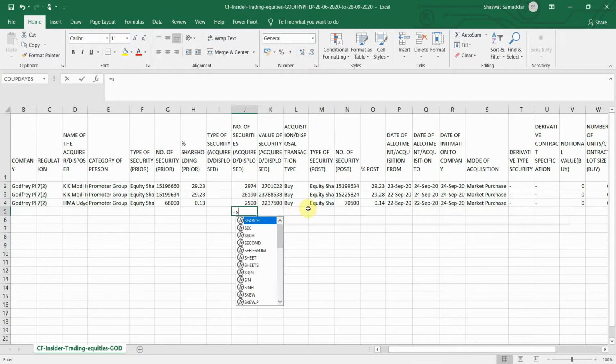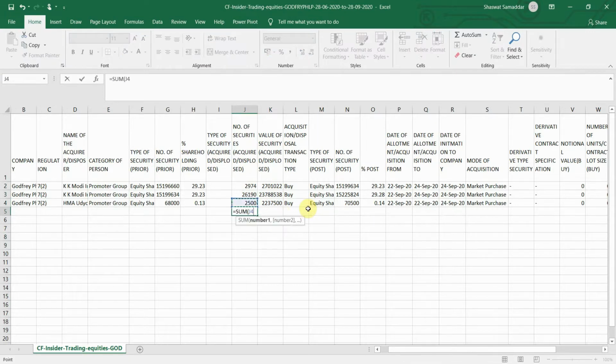Now I want to find the average price at which the promoters made an entry. For that, I will total all the value of securities present in the K column and divide it by the total number of securities. It's simple math, you can do it to reach the average price. Let me quickly apply the sum function here, and drag it to the K column.